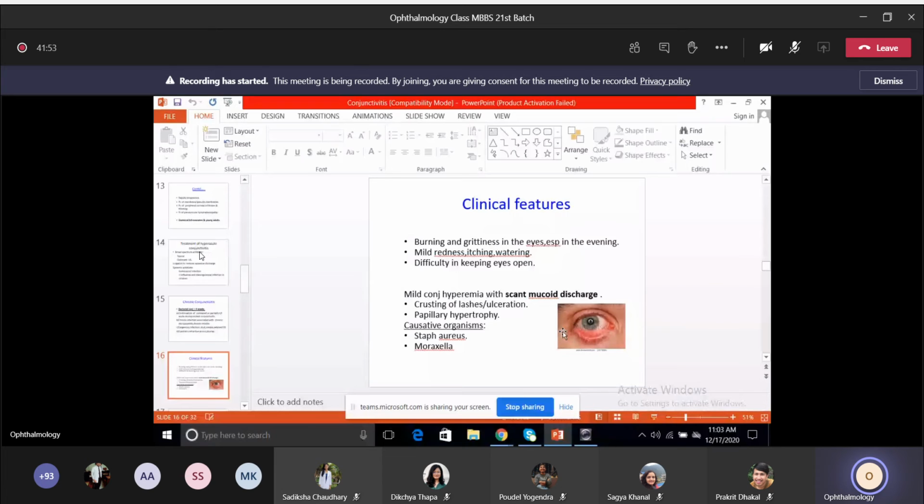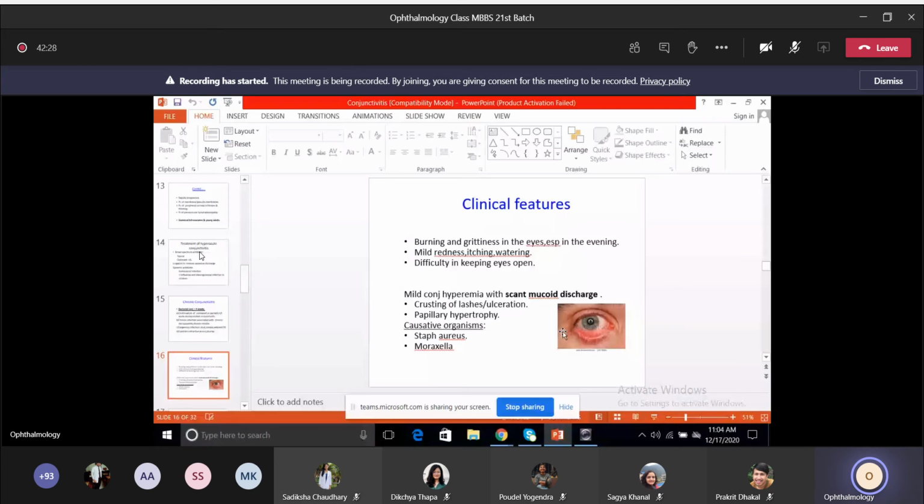It is a dry, flaky type of discharge, not like the wet discharge in purulent or mucopurulent, and very little. There can also be crusting of lashes or ulceration, and papillary hypertrophy or presence of papillae in the palpebral conjunctiva. So in chronic conjunctivitis, you have to remember it's more than 4 weeks, and the main symptom is burning sensation or grittiness, especially in the evening.